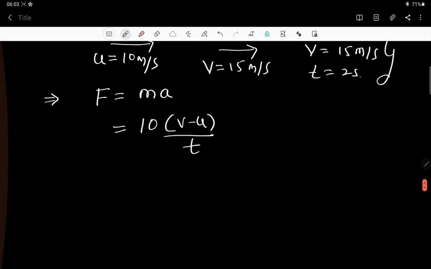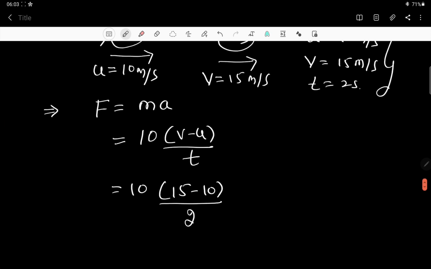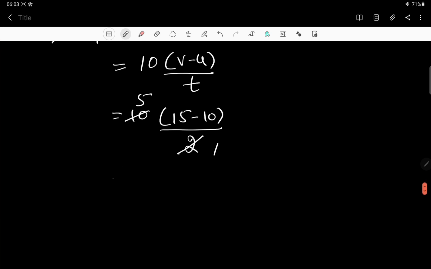So it becomes 10 into (v minus u), v is 15 minus u is 10, then divided by t, t means 2 seconds. 2 ones are 2, 2 fives are 10. Then it becomes 5 into 5, and that is equal to 25 Newton. So the force is 25 Newton.